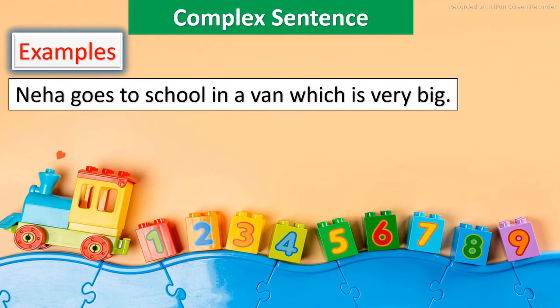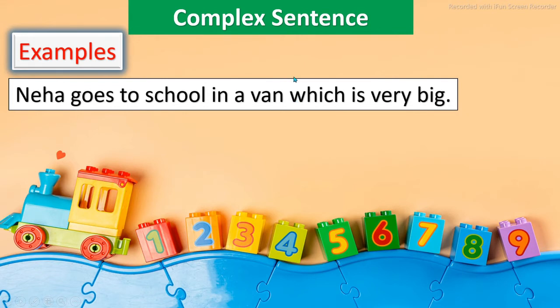Neha goes to school in a van which is very big. Here "Neha goes to school in a van" is the main clause, and "which is very big" is a subordinate clause. Because if we say "which is very big," can you give any clear meaning to it? No, it does not express the complete sense when we just speak this much.